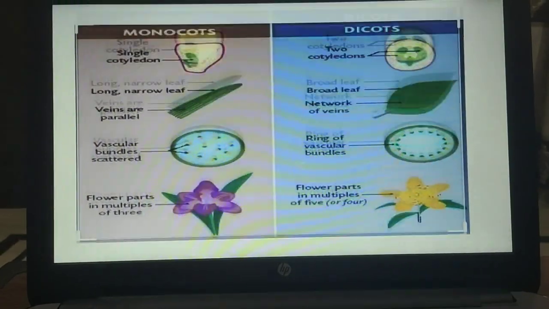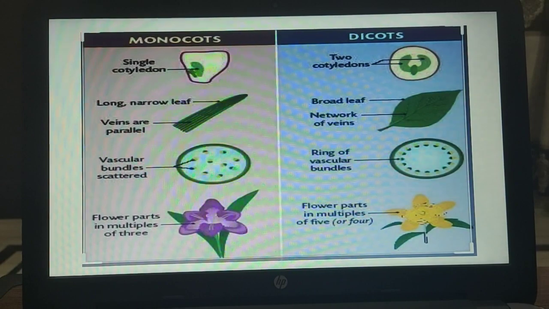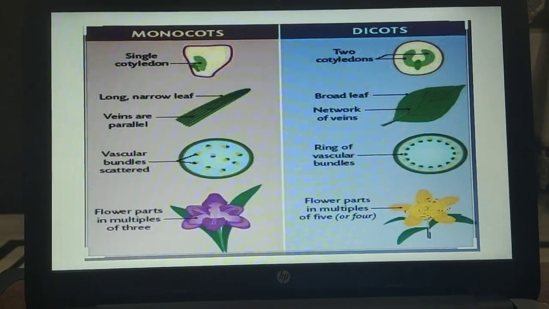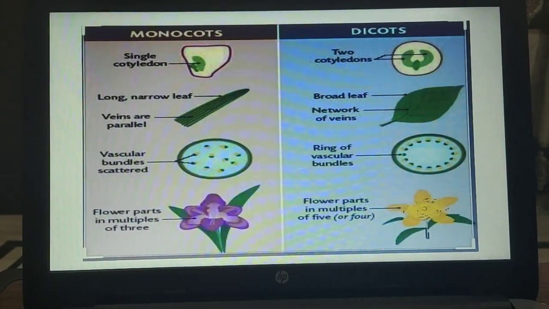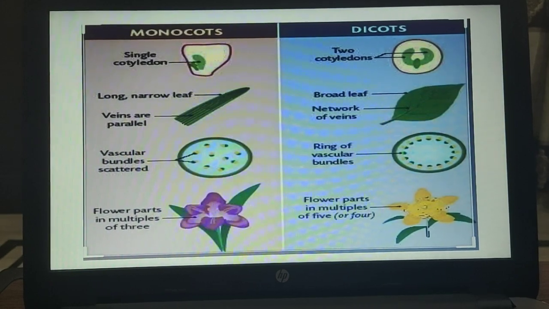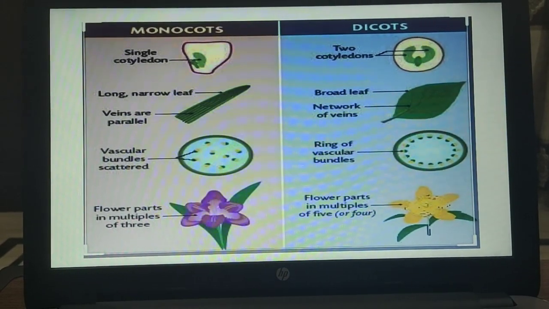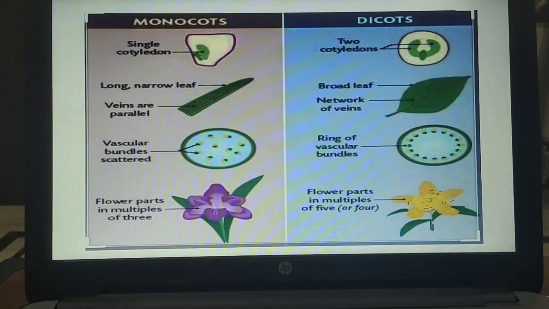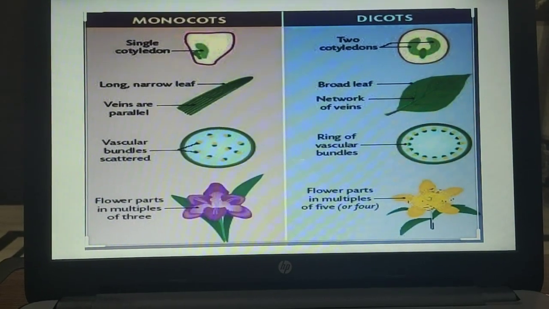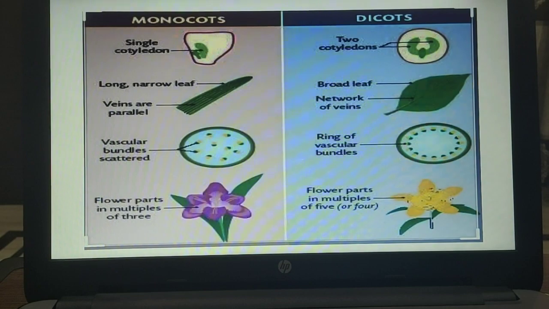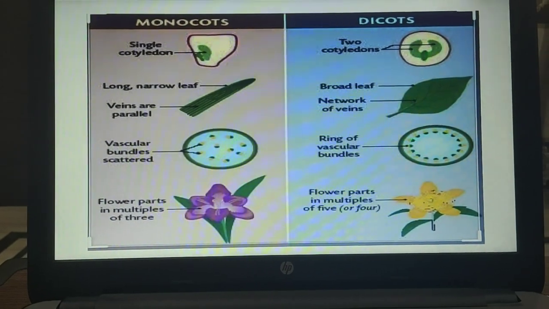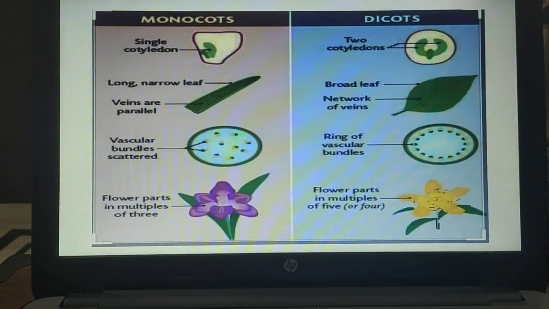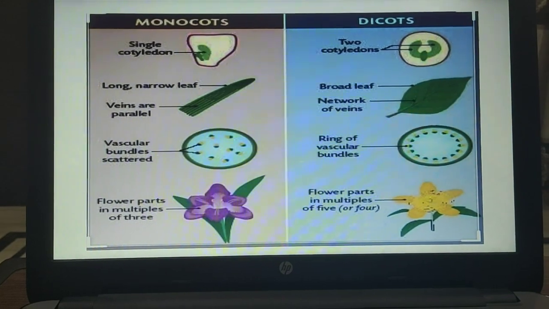The next common difference which usually comes in exams is the difference between monocots and dicots. Monocots have a single cotyledon, whereas dicots have two cotyledons. In monocots the leaves are long and narrow and the veins are parallel, whereas in dicots the leaf is broad and there is a network of veins.